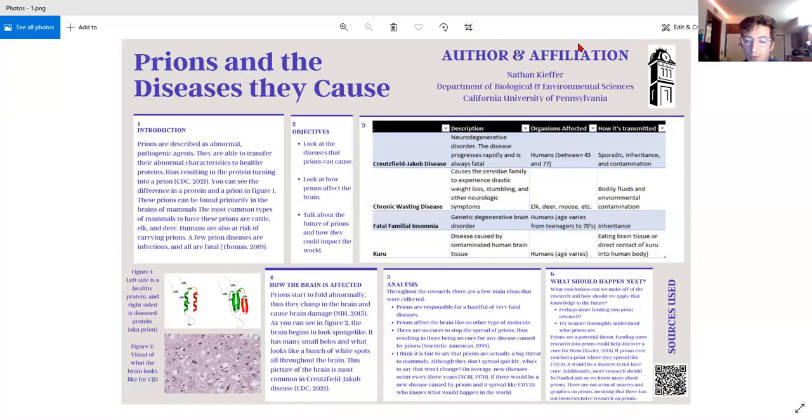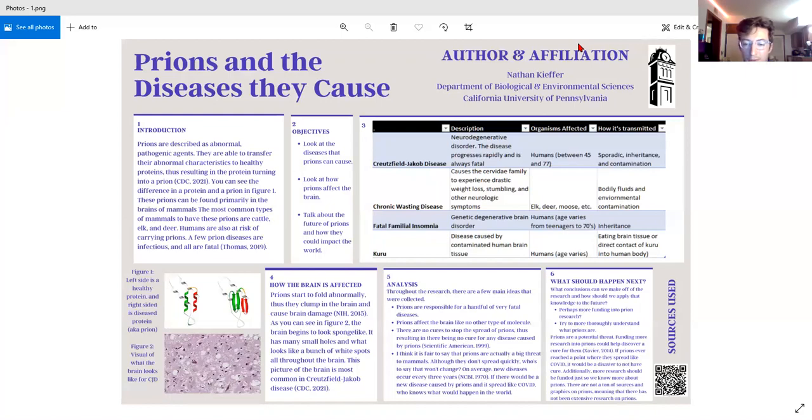And that brings me to number six, what should happen next. And this is just my conclusion on what I think should happen next in this field of research. I think that there should be more funding into prion research because I don't think there's enough known about it. And like I said, because there's no cure for it, I think it's really something that we should take more seriously because who knows if we don't get a prion disease that's like our next COVID.